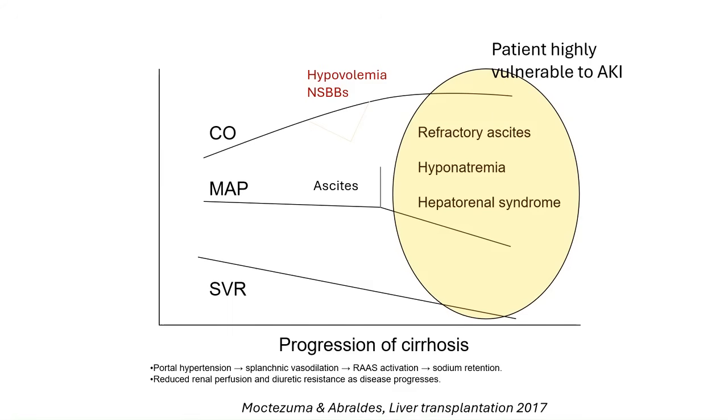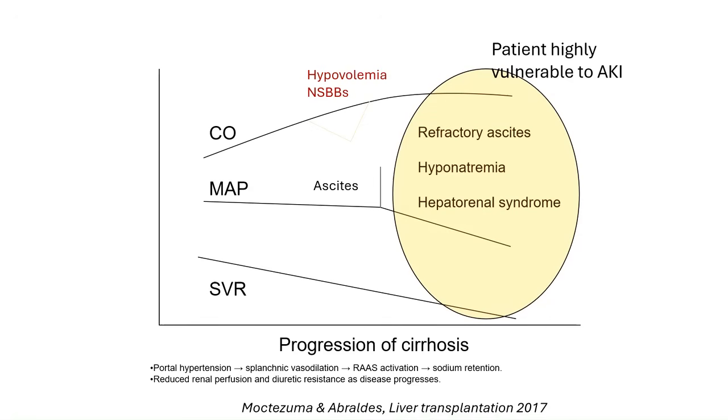Here, patients develop refractory ascites, hyponatremia, and hepatorenal syndrome, hallmarks of advanced decompensation. At this stage, the patient becomes highly vulnerable to AKI, a key clinical endpoint signaling the failure of medical management.